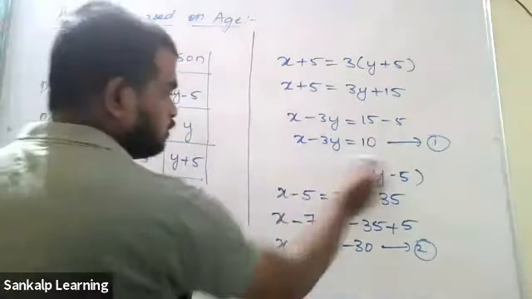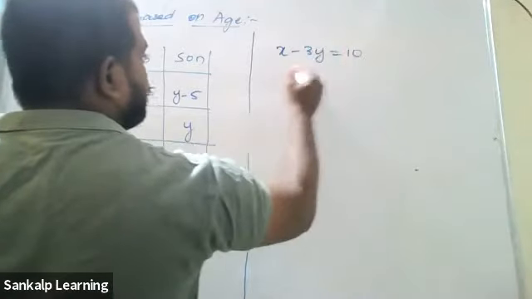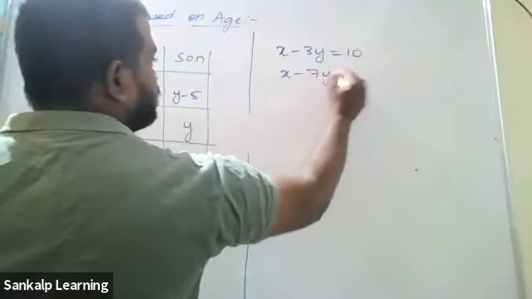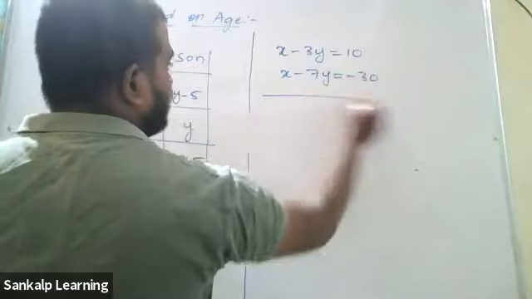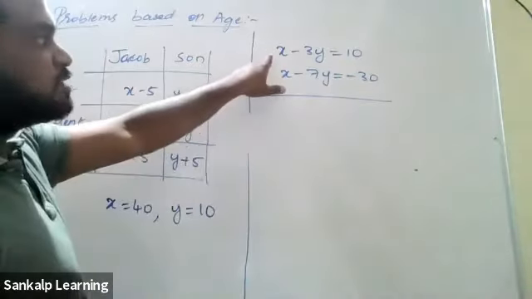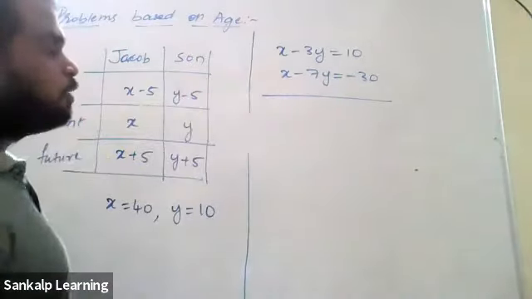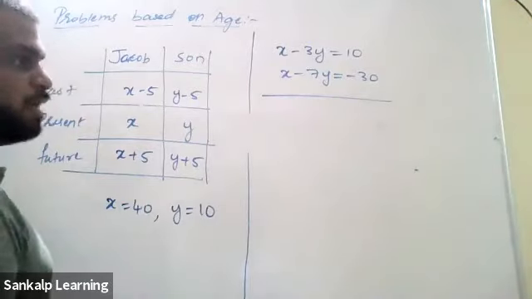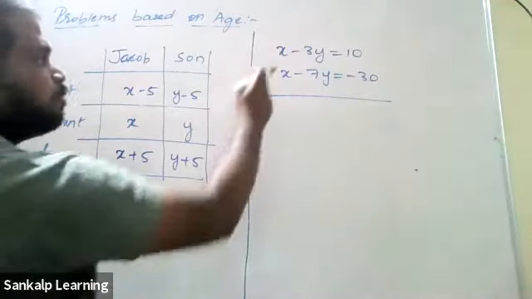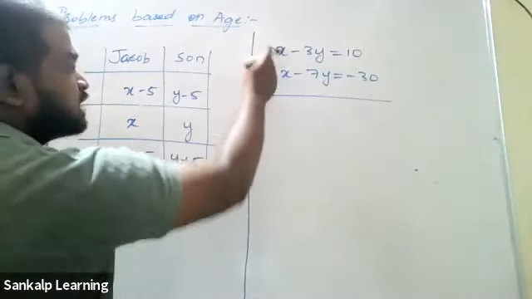So let me do it here. I'll write the equation. First one was x minus 3y is equal to 10. X minus 7y is equal to minus 30. I want to eliminate x. The coefficients of x are the same, no problem. So both the coefficients are same, so I'm going to eliminate it.